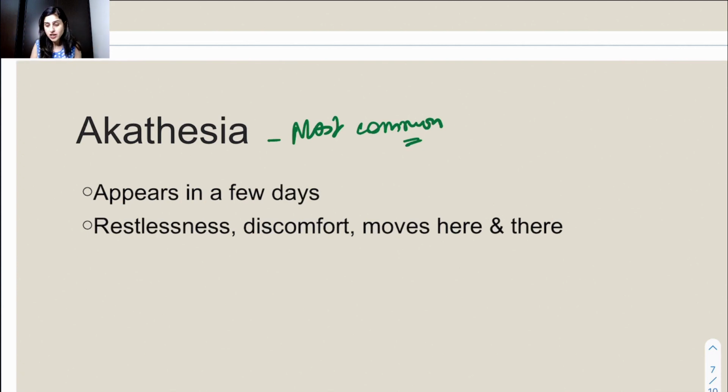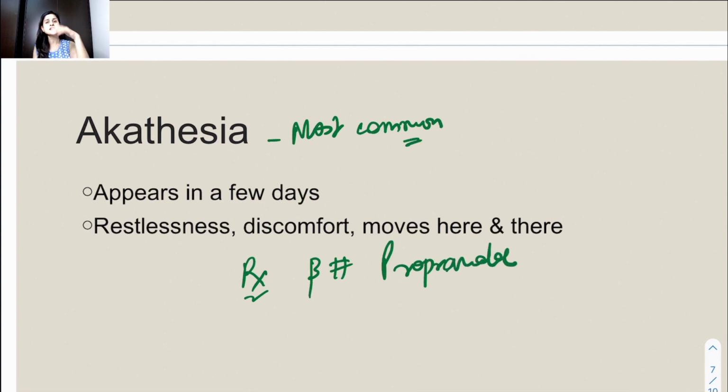They are so helpless. So for this particular problem, the treatment is that you decrease their anxiety levels by giving a beta blocker, like propranolol. It is used in anxiety states, like when somebody has stage fright; you give these beta blockers because they decrease the sympathetic overactivity, and anxiety is decreased.